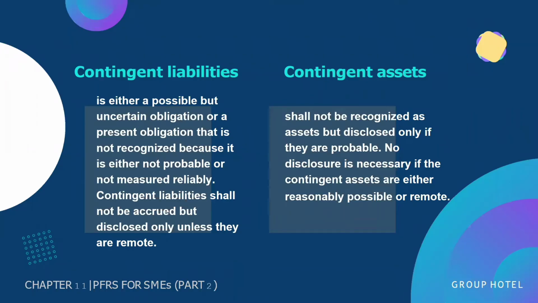Next is the contingent liabilities and contingent asset. Contingent liabilities are not recognized as liabilities unless remote. Disclose an estimate of the financial effect, indications of the uncertainties relating to timing or amount, and possibility of reimbursement. While in contingent asset, these are not recognized as an asset. Disclose a description of nature and financial effect.